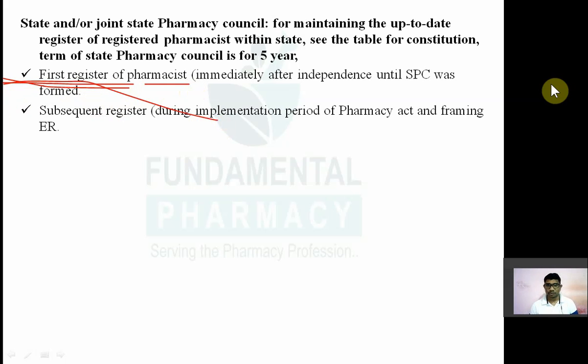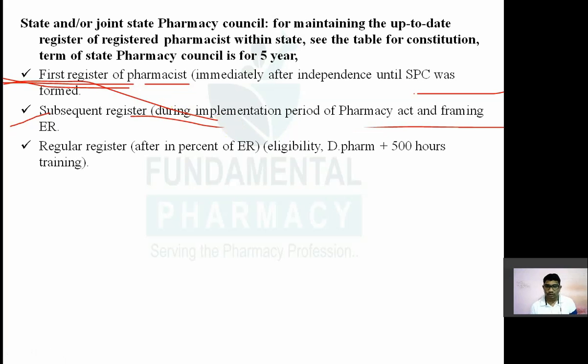Okay, so it was prepared immediately after the independence until state pharmacy council was formed. Now second register, known as a subsequent register. So during the implementation period of Pharmacy Act and framing the education regulation, after the Pharmacy Act was passed, it takes some time for implementation. During that time of implementation and framing of education regulation, in that period a register was made, which is called the subsequent register.